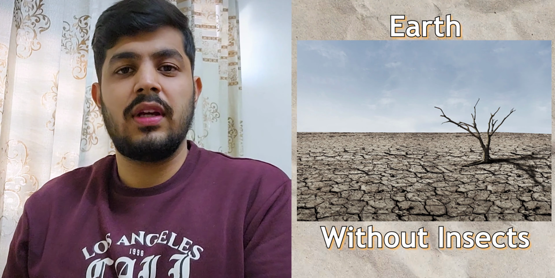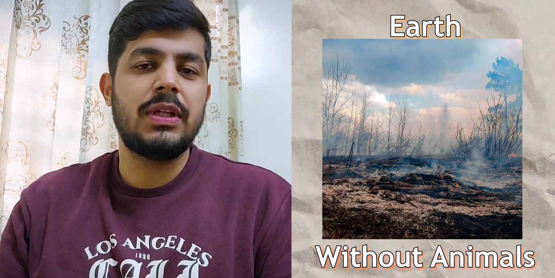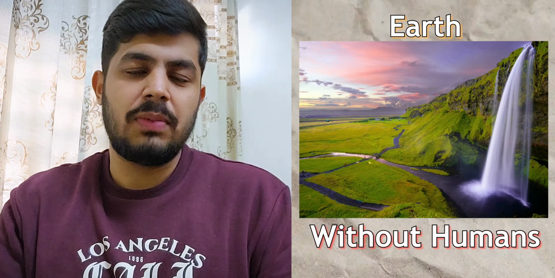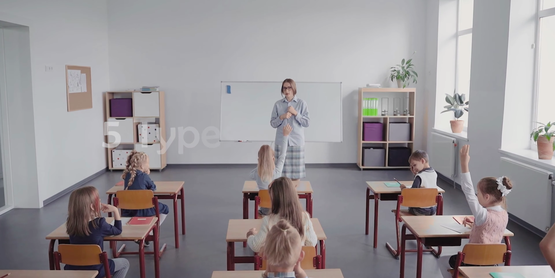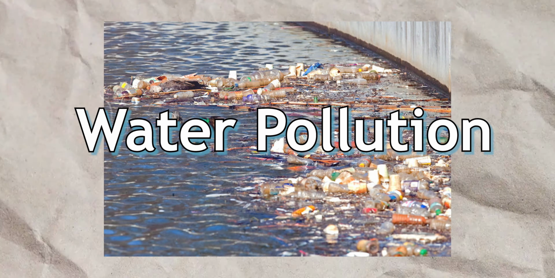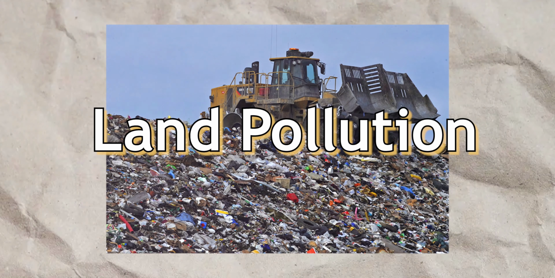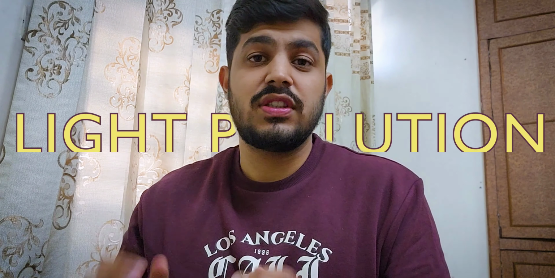ये एक पिक्चर है दुनिया की विदाउट इंसेक्ट्स, this is a picture without animals, और ये एक पिक्चर है ऑफ अर्थ without us humans. Now you already guessed it that we humans cause the most pollution. और आपको पहले से ही स्कूल में पढ़ाया गया होगा that there are 5 types of pollution that we cause, which are air, water, soil, land and noise pollution. But एक 6th कैटेगरी इमर्ज हो रही है, which is light pollution.